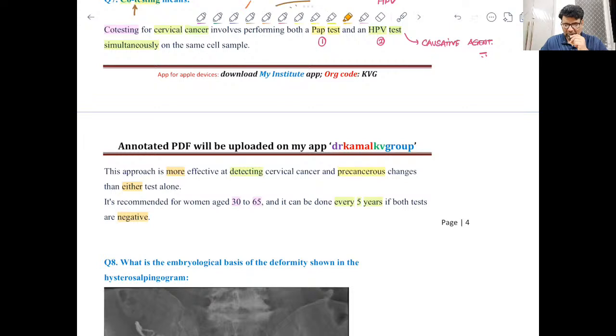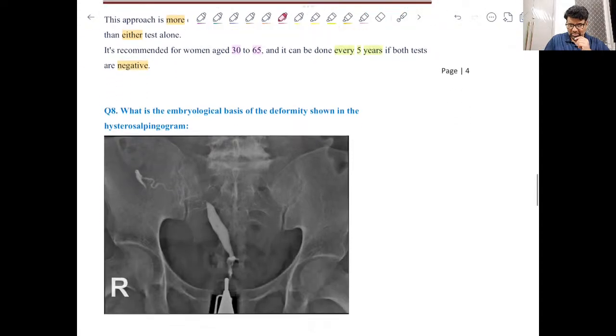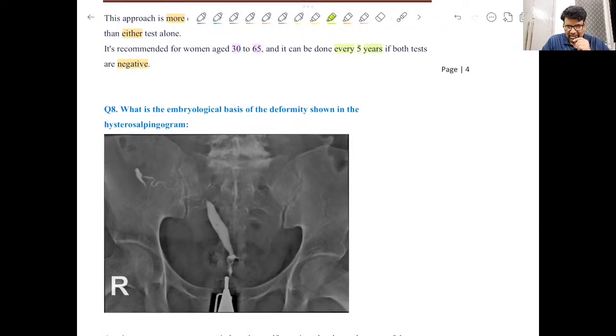Is that clear? Co-testing. Now there was one very interesting question, and here a hysterosalpingogram was given. So hystero, then salpingo, right? So hystero-salpingogram. Now I think most of you must understand hystero means uterus, salpingo means fallopian tube.